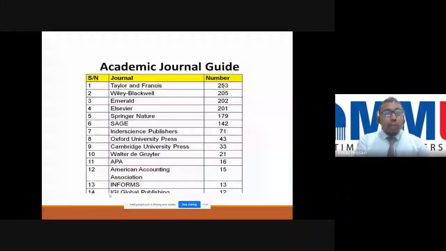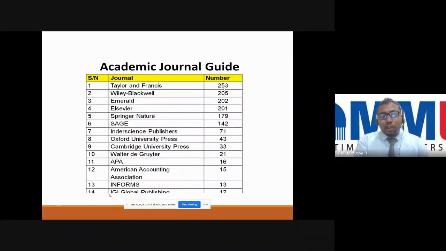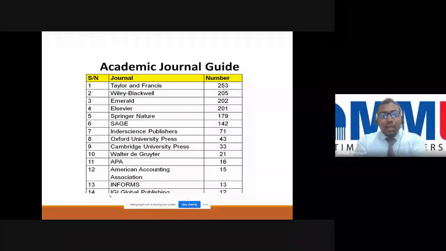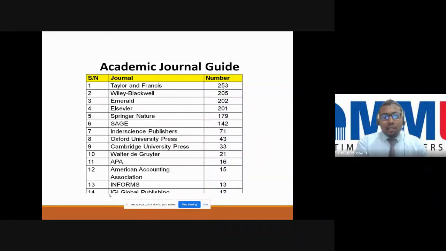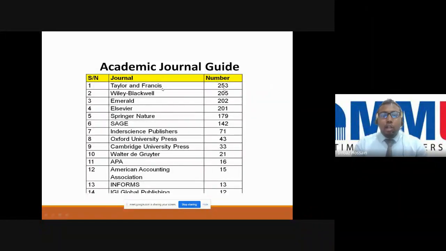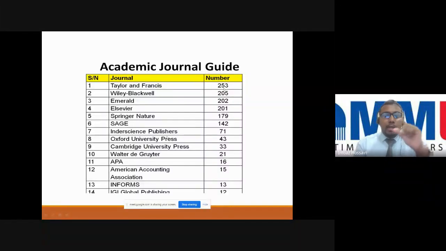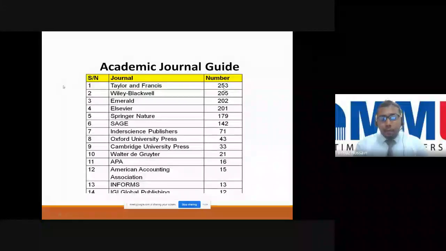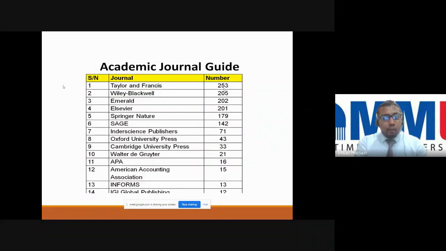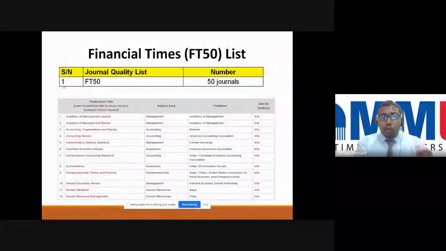Mostly European researchers follow ABS, but now it has become more popular. Recently, Southampton University is also asking for ABS 3 to get a job. So this is quite competitive now. And you see the ABS journals by publisher: Taylor and Francis has 253 journals, and Wiley has 205 journals. So a very limited number of journals are indexed in ABS, but you can focus if you invest a significant amount of time and have good quality articles.